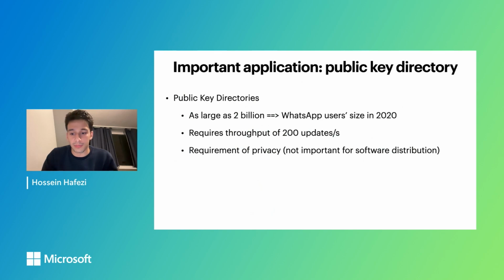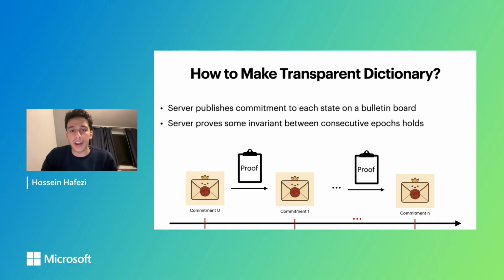I will illustrate on privacy later, by the way. But for now, what is the high-level recipe of building a transparent dictionary?